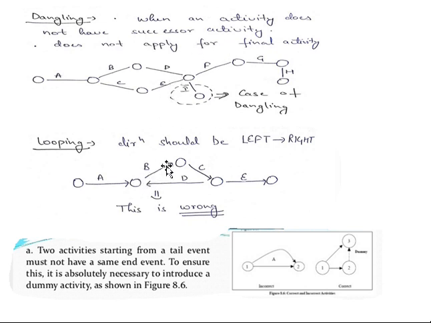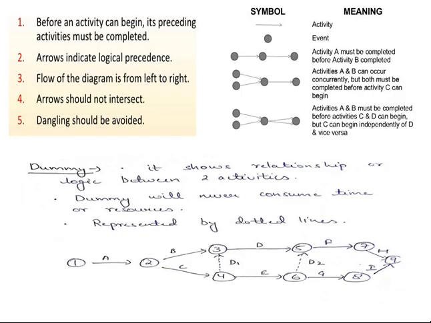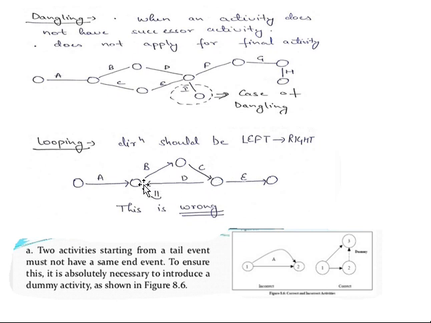Looping means it will follow this: we see that the start point has to end at the same point. Here, if you are observing the direction of the arrow, this will be called a loop. As I told earlier, when you are constructing your network diagram, the flow of the arrow will always be from left to right. Here it flows from right to left. This should be avoided. We cannot represent it going back; it will always flow from left to right, not from right to left.